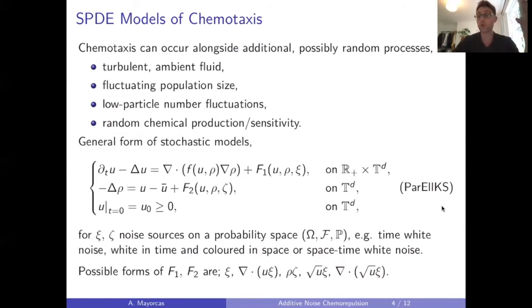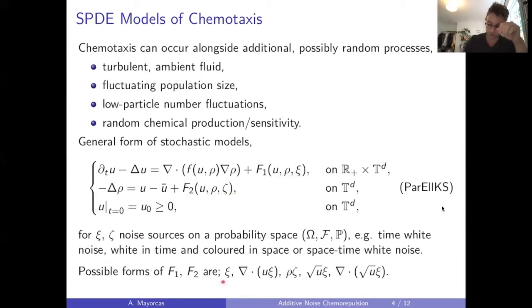And so a general form of these models, a very general form that would be too difficult to analyze in full generality, would be to introduce stochastic terms, noise terms, depending on the cell density and the chemical density in the first equation, and maybe a second term also depending on the three parameters and an additional source of noise in the potential equation. And so in this notation, I'm just thinking of two sources of noise, and some representatives for these nonlinear terms are given down here.